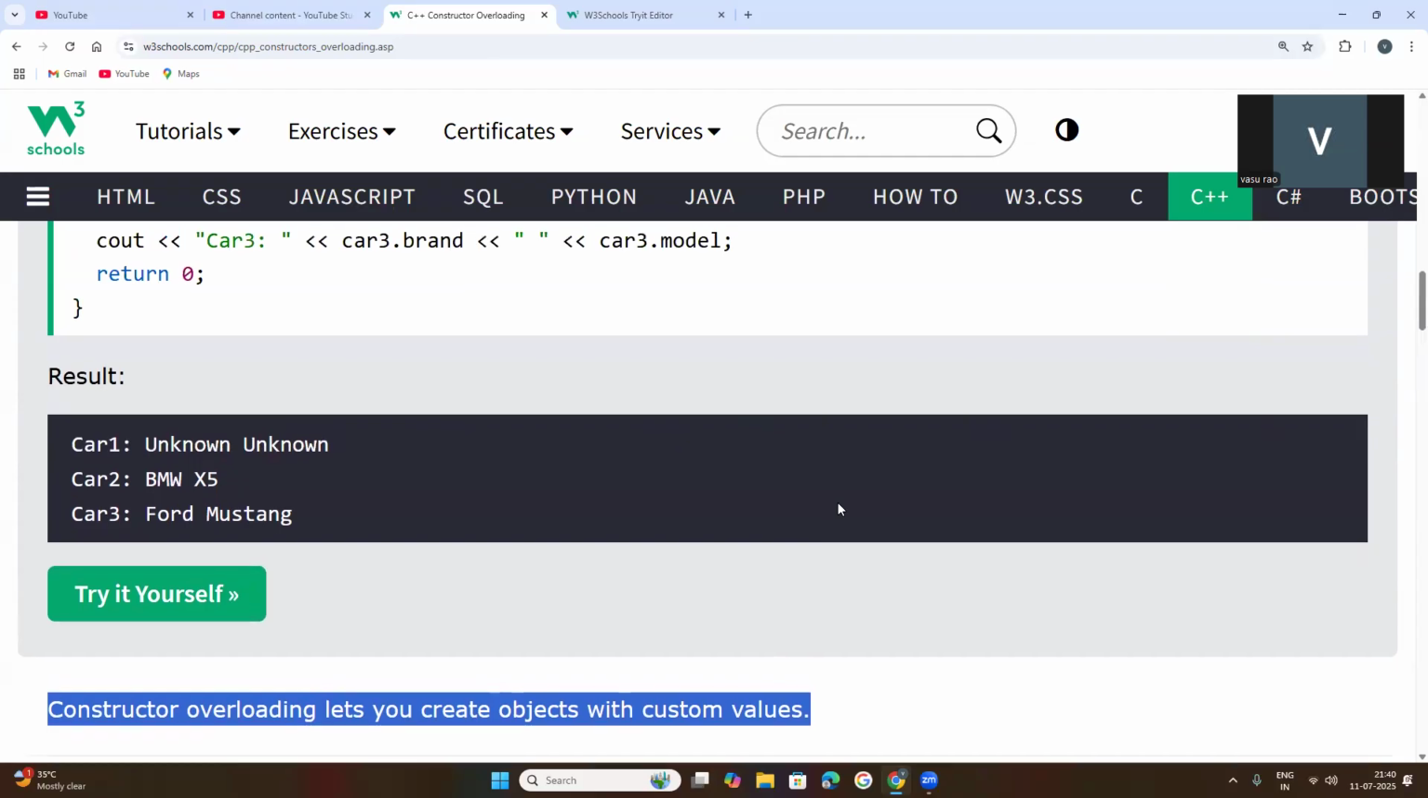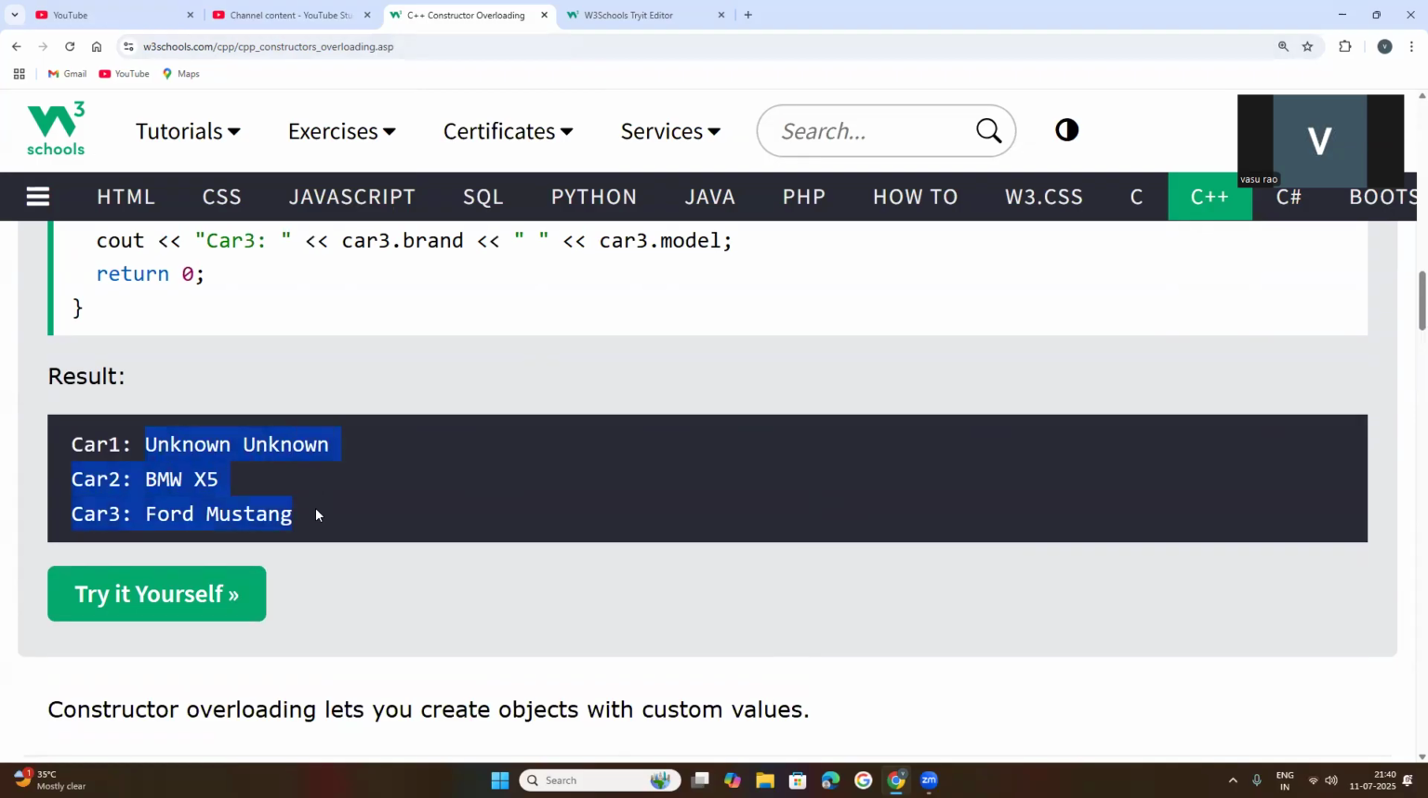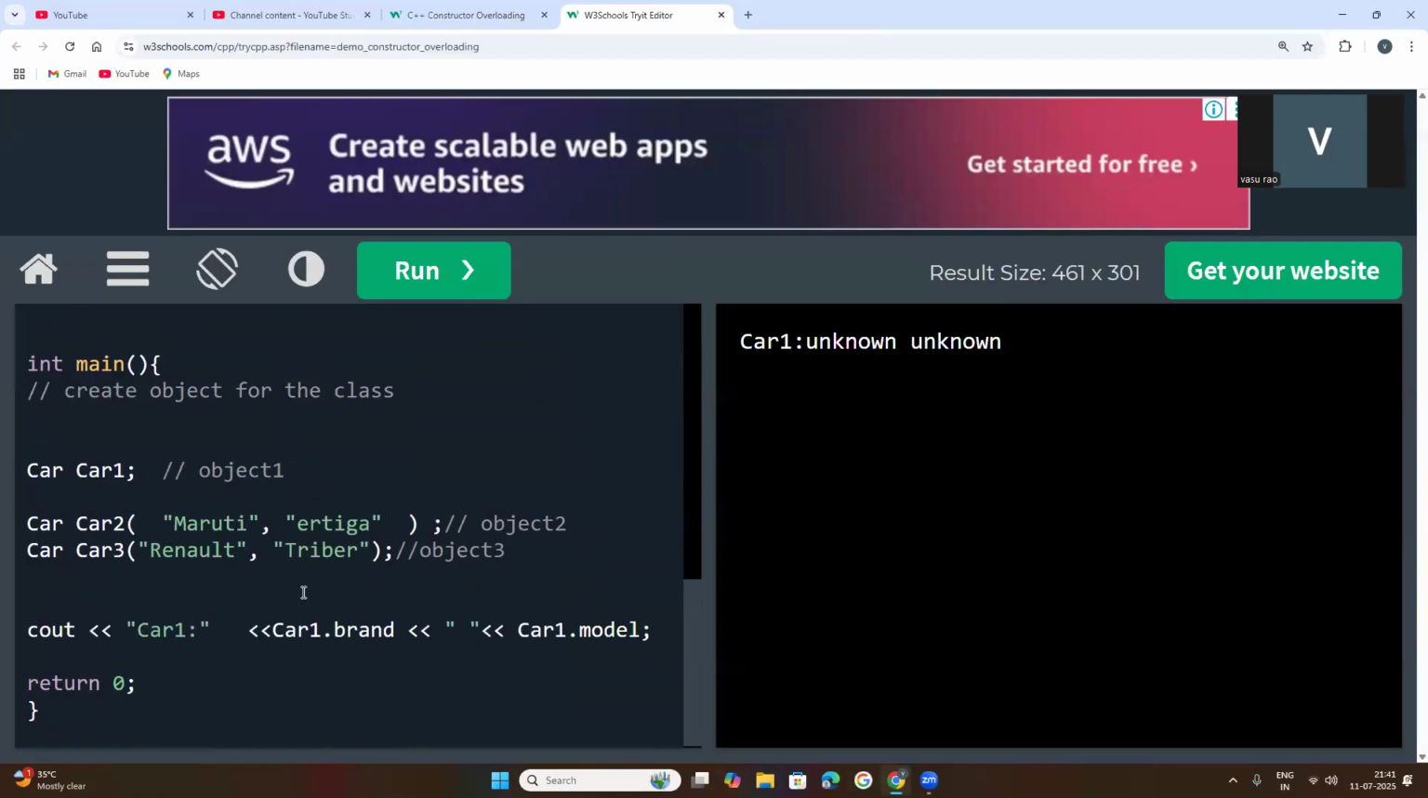Customized values means as per my wish as a programmer, these are customized values for every object. For car one, unknown; for the second object, these are the customized values; for object car 3, customized values. So by constructor overloading, we can create the objects as you wish. We can create multiple objects with customized values. Customized values means you can keep the values as the arguments. You can pass the values here.